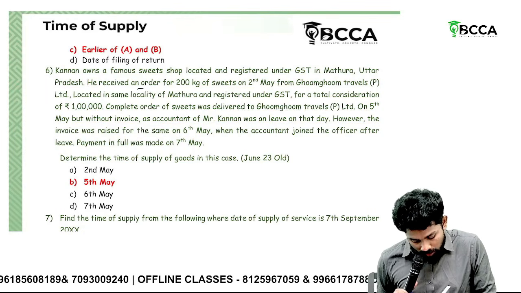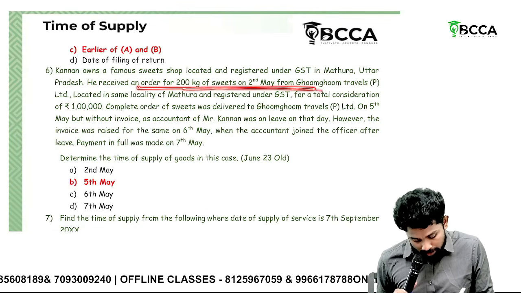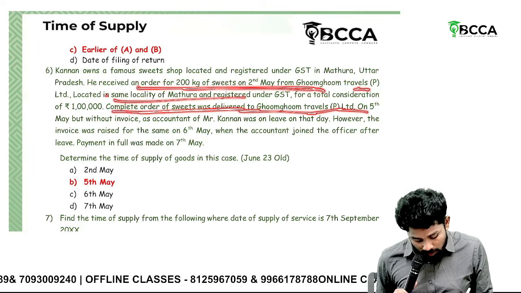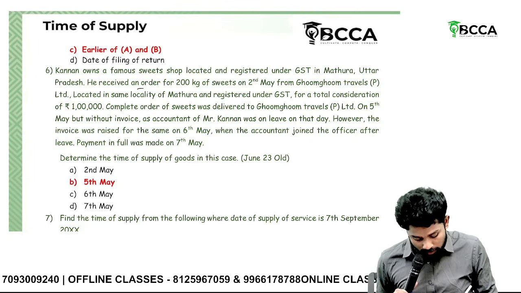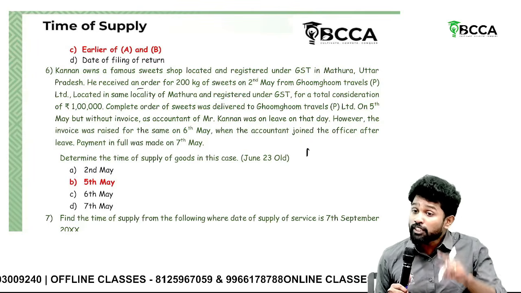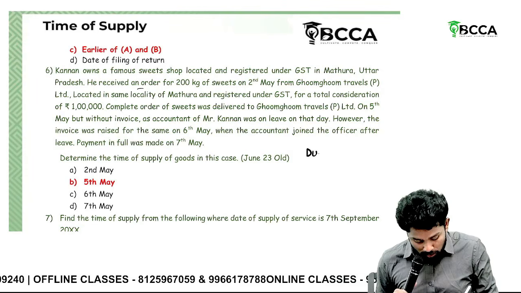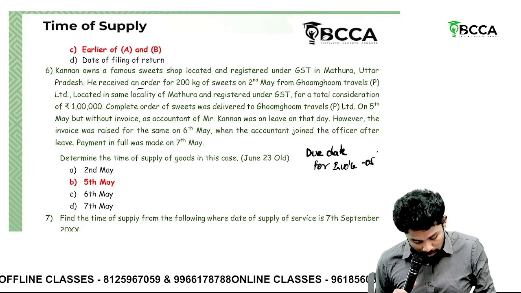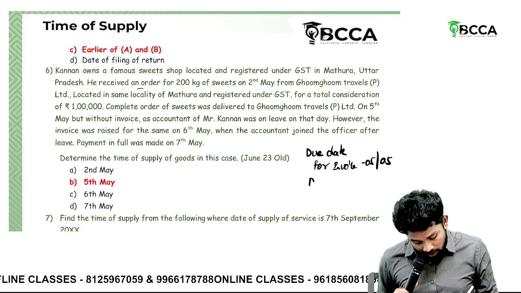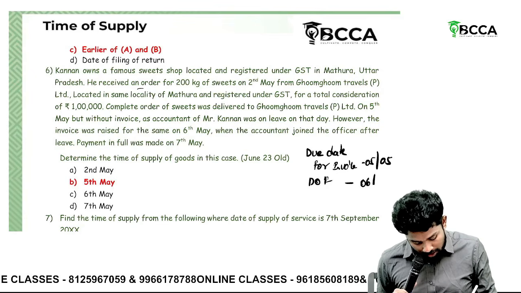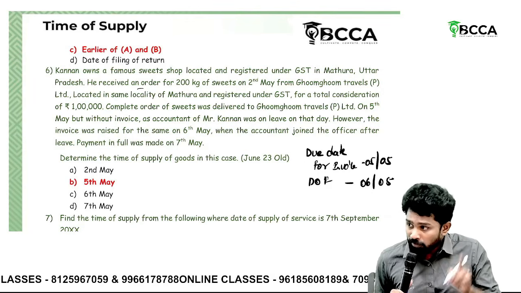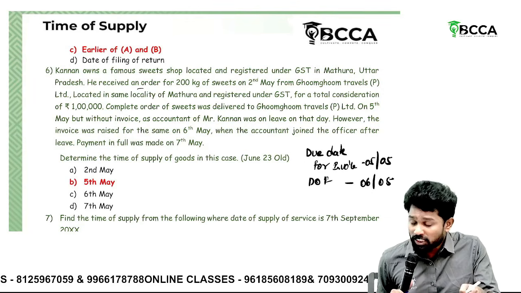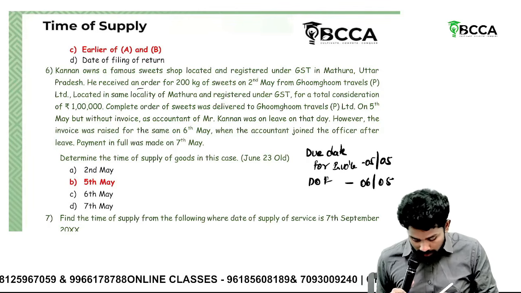So what is the date of removal of goods? The order was received on 2nd May, but we forget about the order date. The complete order was delivered on 5th May, so that is the date of removal. Date of removal is the due date for issue of invoice, which is 5th May. The invoice was raised on 6th May. For goods, payment is not relevant. Notification 66/2017 says that except for a composition scheme person or specified actionable claims, payment is irrelevant. So whichever is earlier, 5th May.